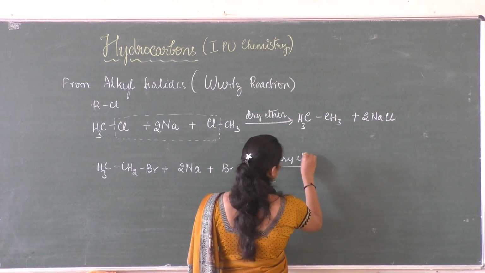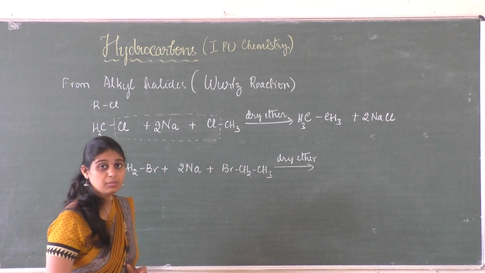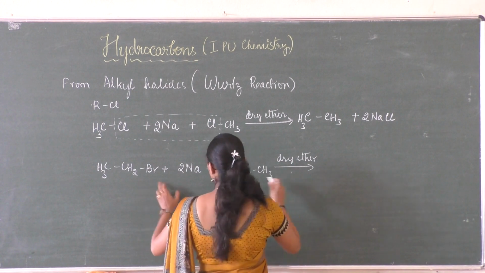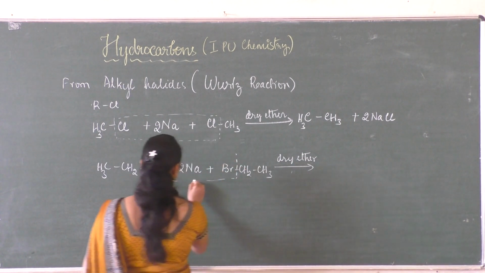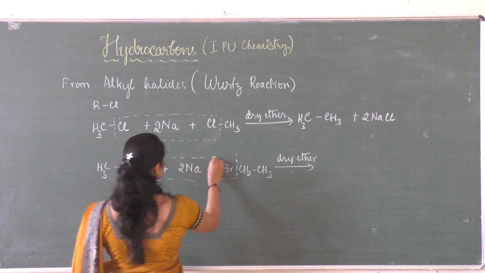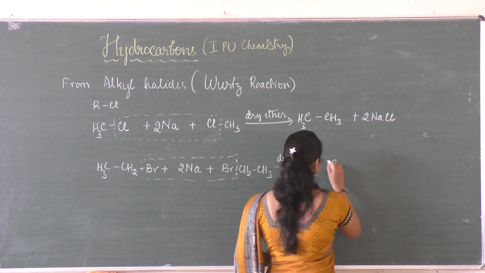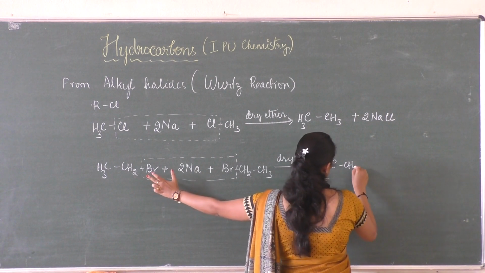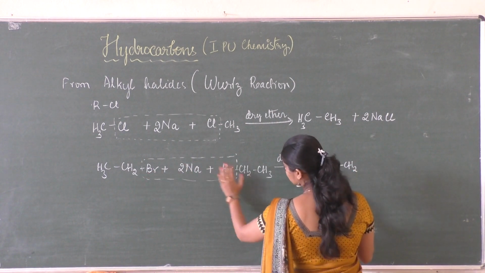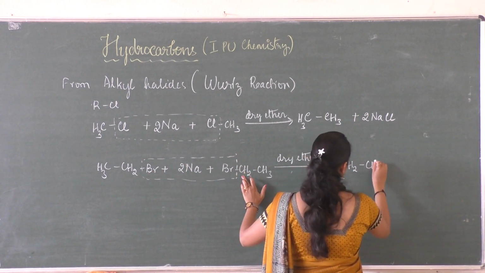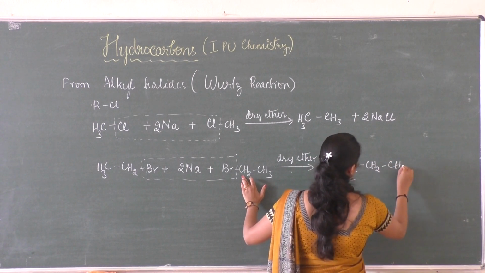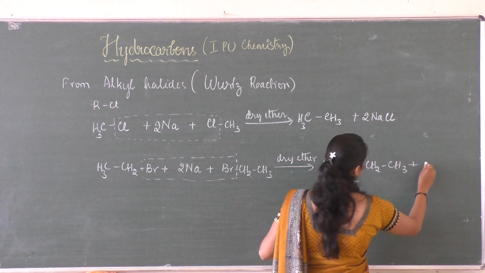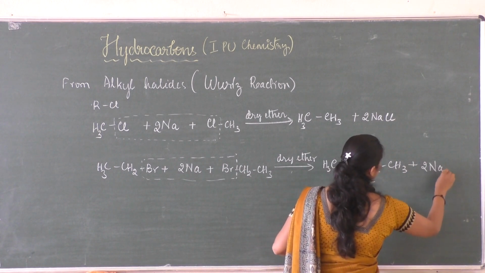Dry ether is nothing but ether free from moisture. The halogens are removed and the carbons join, forming CH3CH2CH2CH3 plus 2 NaBr.